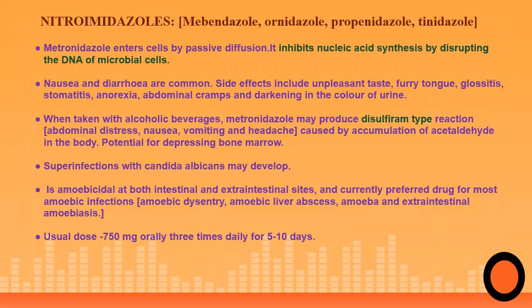Well, the first drug under the tissue amoebicidal category is the nitroimidazoles: metronidazole, which is also called Flagyl, ornidazole, propionidazole, tinidazole like drugs. Metronidazole, the mode of action of this drug is it enters the cell by passive diffusion. It inhibits nucleic acid synthesis by disrupting the DNA of the microbial cells. So once the amoeba cells are exposed to metronidazole, it inhibits the nucleic acid synthesis, and once nucleic acid synthesis is inhibited, there is no chance of multiplication of these trophozoites.